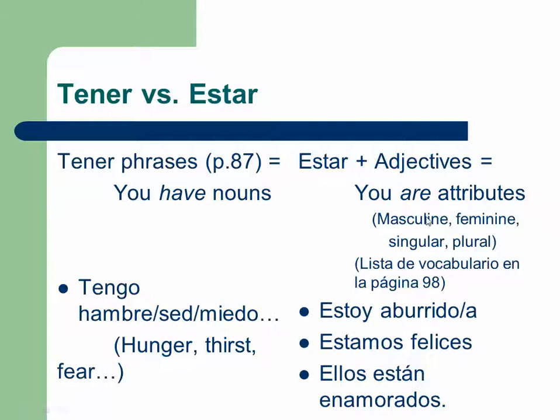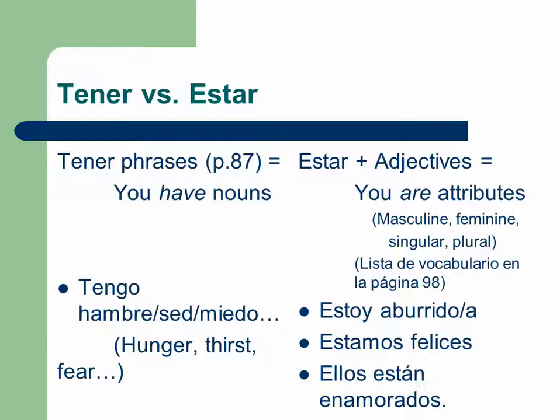When it's an attribute, it has to match feminine, masculine, singular, and plural with the person who is being that attribute. So, for example, let's look at the lista de vocabulario en la página 98 for some examples. For example, estoy aburrido. So if I was a guy, I would say estoy aburrido because I'd make it masculine, singular, because I would be one person, right? But if I'm a girl, estoy aburrida because I'm describing myself, my attribute.